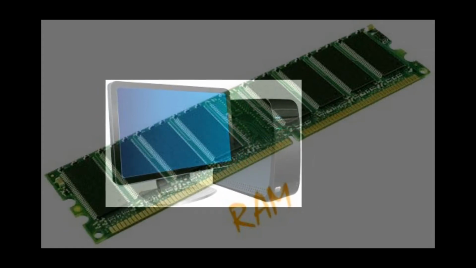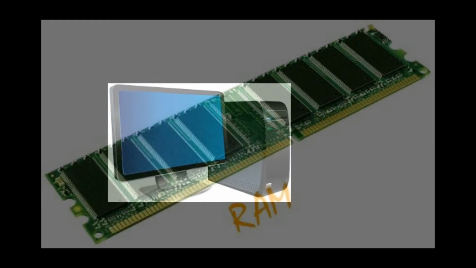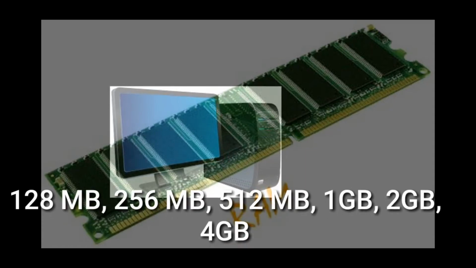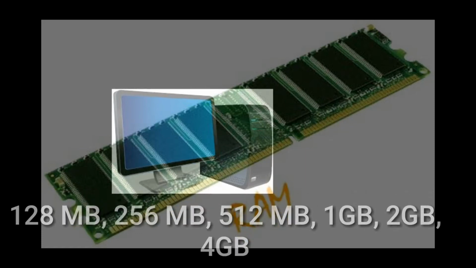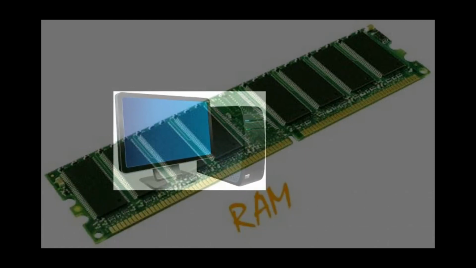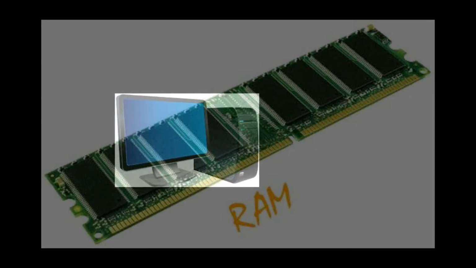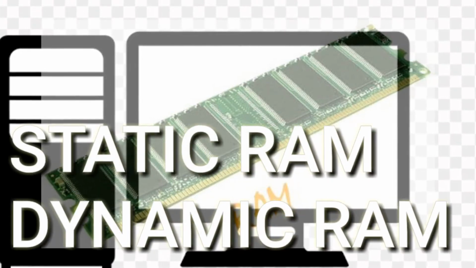RAM size can be 128 MB, 256 MB, 512 MB, 1 GB, 2 GB, 4 GB. These RAM sizes are available nowadays. Generally, there are two types of RAM, static RAM and dynamic RAM.